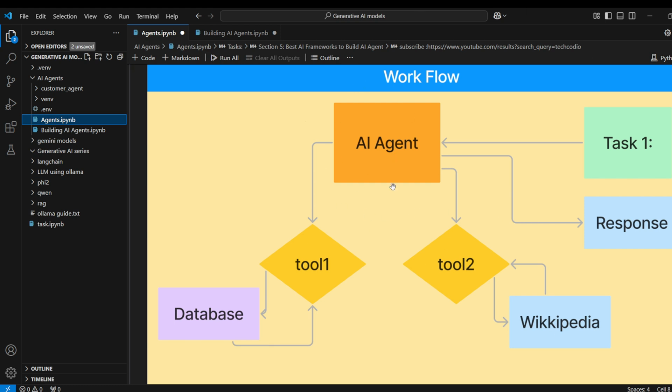So how is this AI agent getting the data? Because it has access to Wikipedia. It can go and read and then recommend for the task. We have a database, for example SQLite. It is going to store all the collected information from Wikipedia into the database. So finally, it will give us the response. So it is a complete workflow.